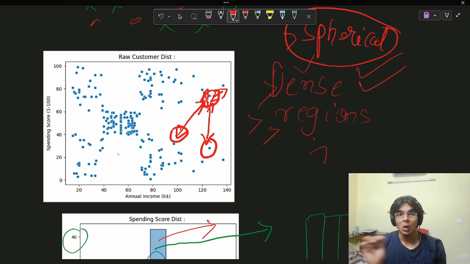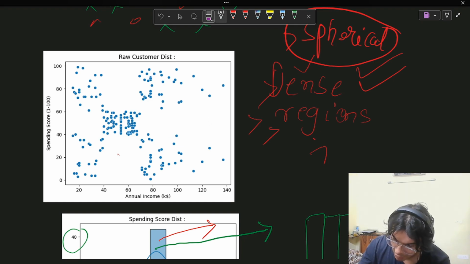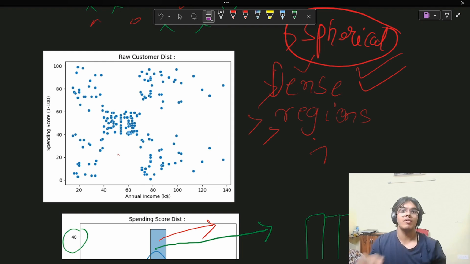Now the points which are closer to each other will be allowed in a cluster. You can see that these points are very far from each other, and these are also pretty far from each other. These points are so close, these points are very close. So these points which are close to each other will naturally be clustered together. When we find the distances, we assign the point with the minimum distance to that specific cluster.